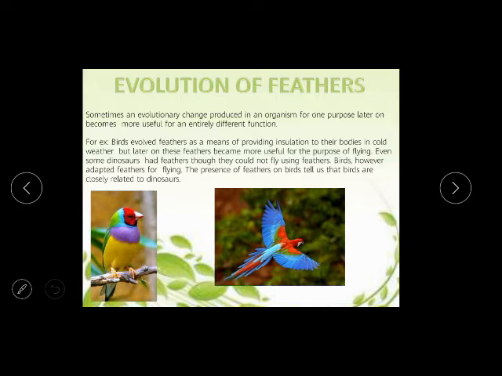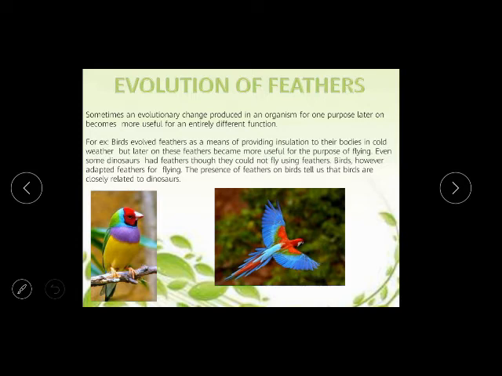For example, birds evolved feathers as a means of providing insulation for their body in cold weather, but later on the feather became more powerful for the purpose of flying. Even some dinosaurs had feathers. They could not fly using feathers, but birds adapted feathers for flying. The presence of feathers on birds tells us that birds are closely related to dinosaurs.